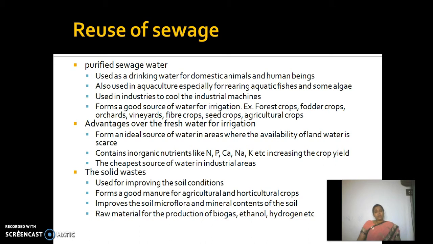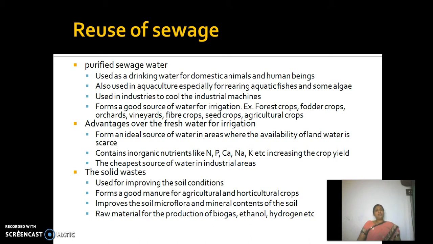And it also forms a good source of water for irrigation, particularly for forest crops, fodder crops, orchards, vineyards, fiber crops, seed crops, and agricultural crops. And there are a lot of advantages over the fresh water for irrigation. When you compare the sewage water and the fresh water, sewage water has a few more advantages.